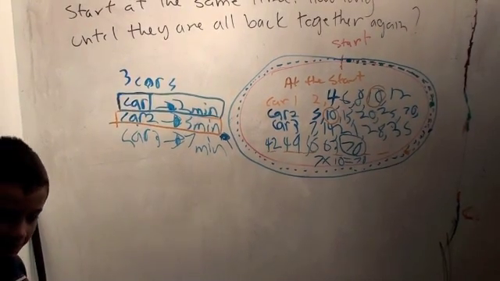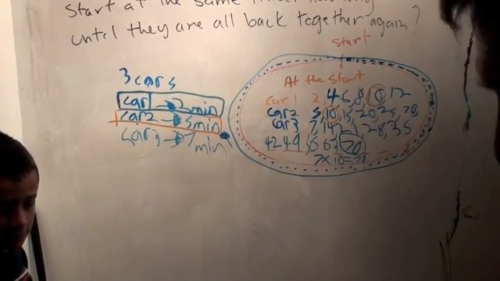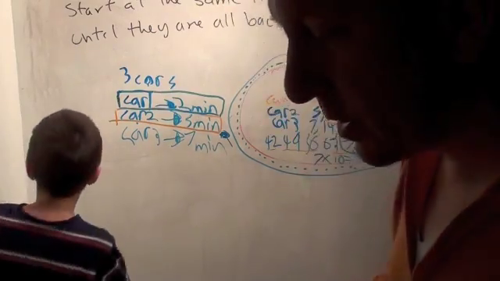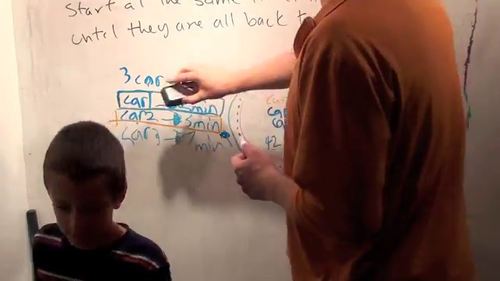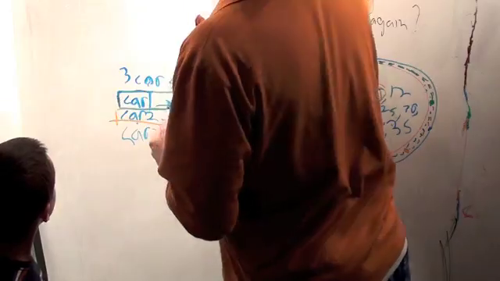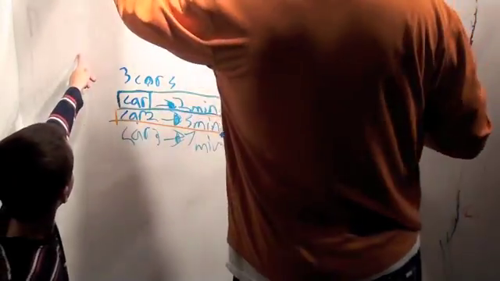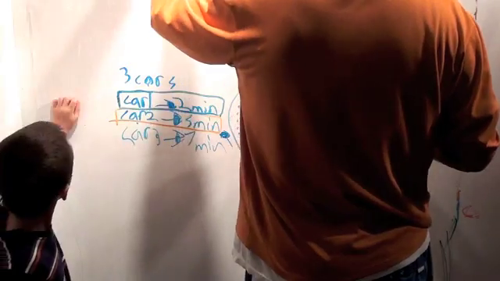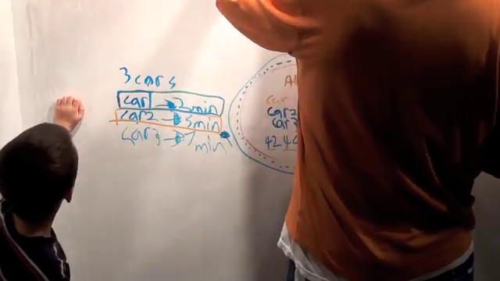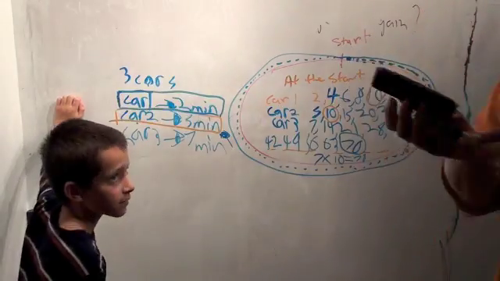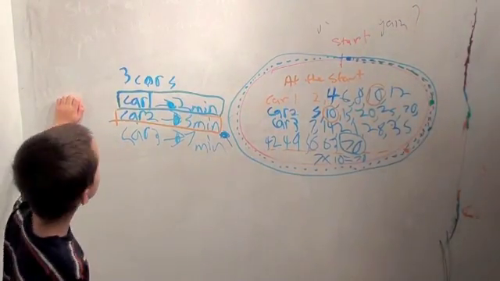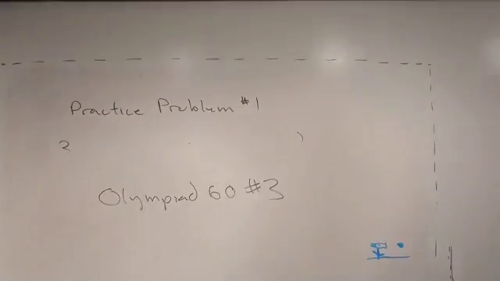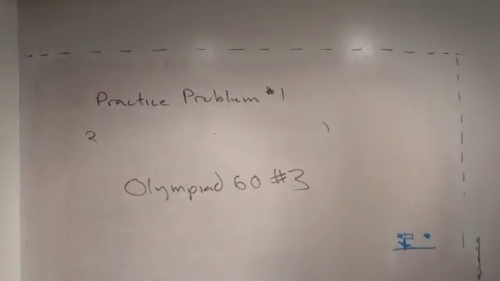Okay, great. Oh, and you know what I always forget? The homework problem. Olympiad 60, number 3. Hey, look, they're still there. Oh, you know what? I'm writing in a place that the camera can't see. Olympiad 60, problem number 3 is the homework. Okay, great job today, honey.